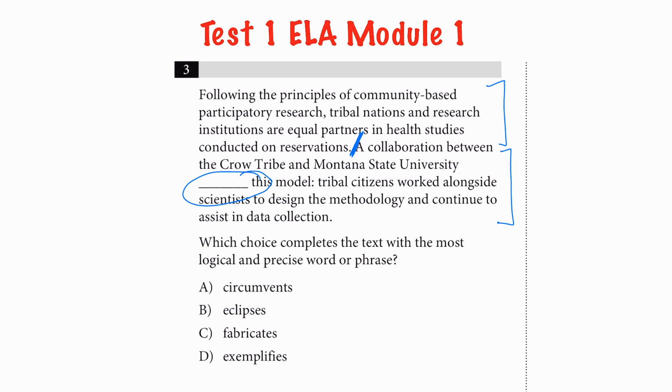So I'm seeing if I even start at this break, a collaboration between this tribe and this university blanks this model. Okay, so I know that up here must be describing a model. And my question is, does this blank support the model or go against the model? What is here that explains what the model is? And then what is here that will connect us? And is this second part going to support or contradict this first part?